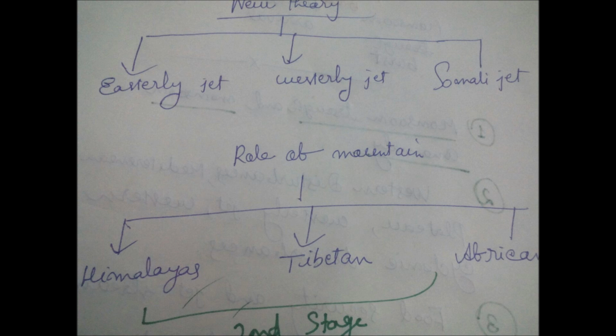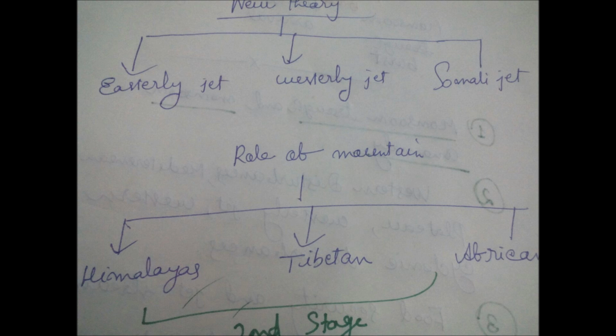I have already given an interpretation in my last lecture of what the easterly jet and westerly jet are and how they contribute to the Indian monsoon, and I am going to give a lecture on the Somali jet very soon. But while reading the new theory of monsoon, you have to first keep in mind the role of the easterly jet, the westerly jet, and the Somali jet.